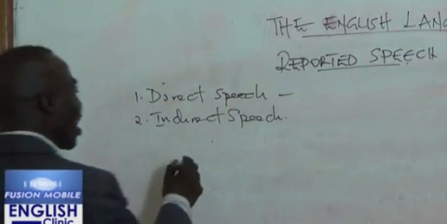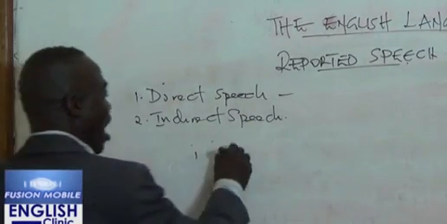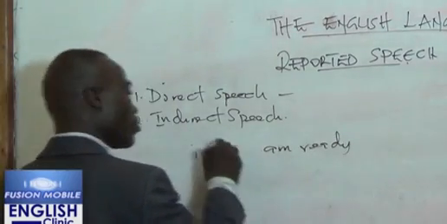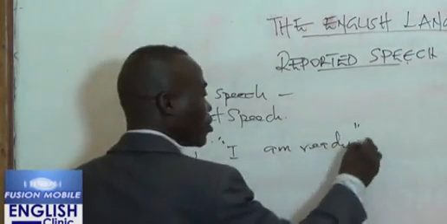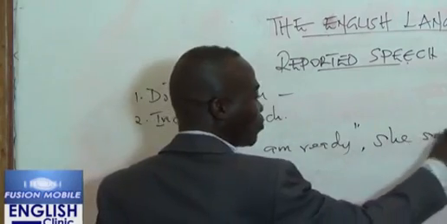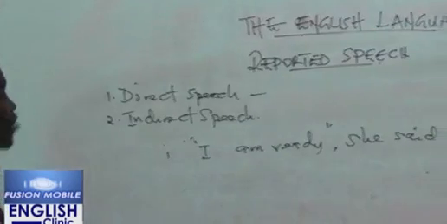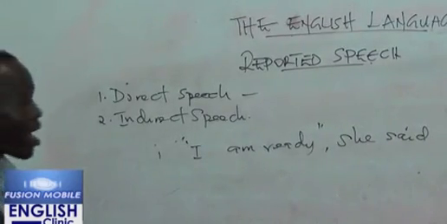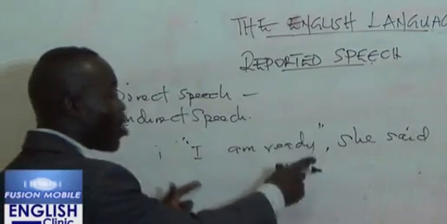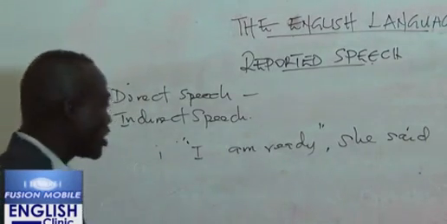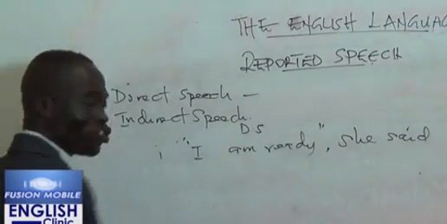Let's consider an example. "I am ready," she said. Now, in this sentence, the actual words of the speaker are the ones that are enclosed in inverted commas. "I am ready." So this is called direct speech.